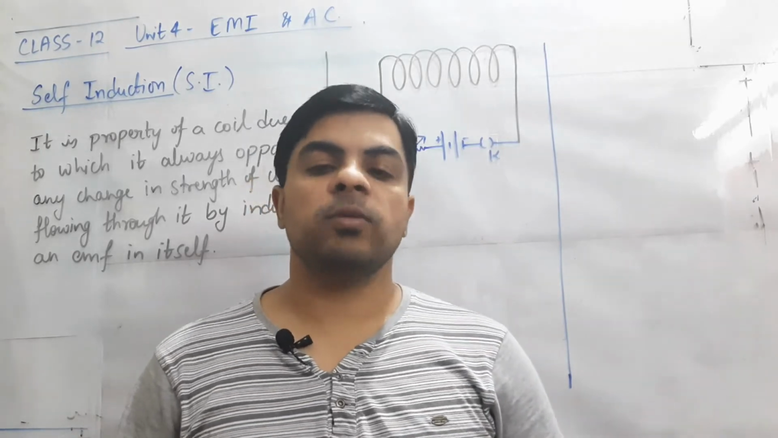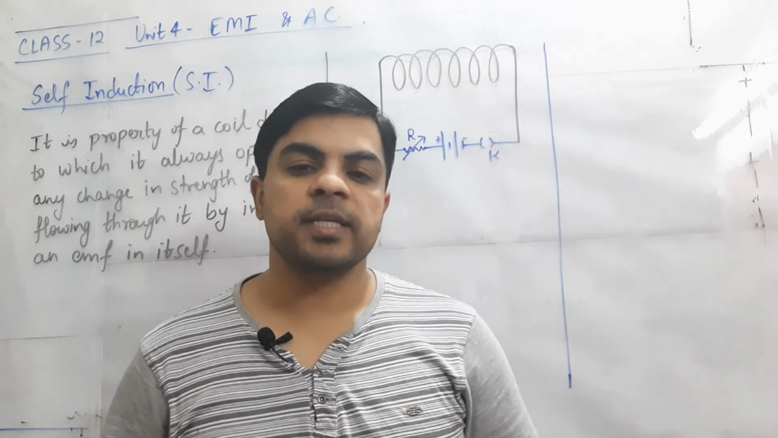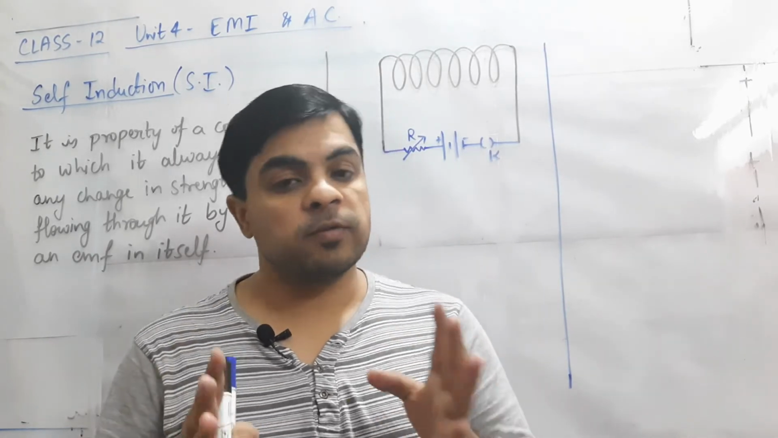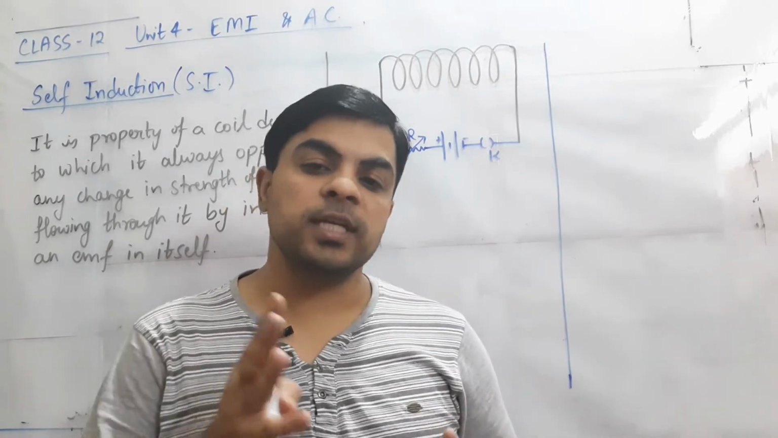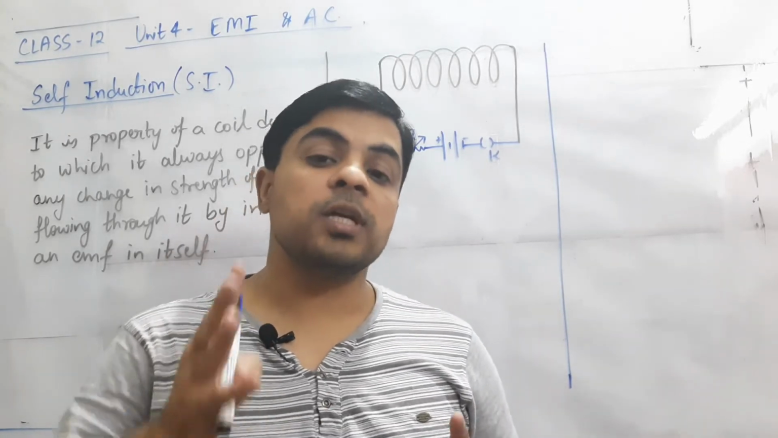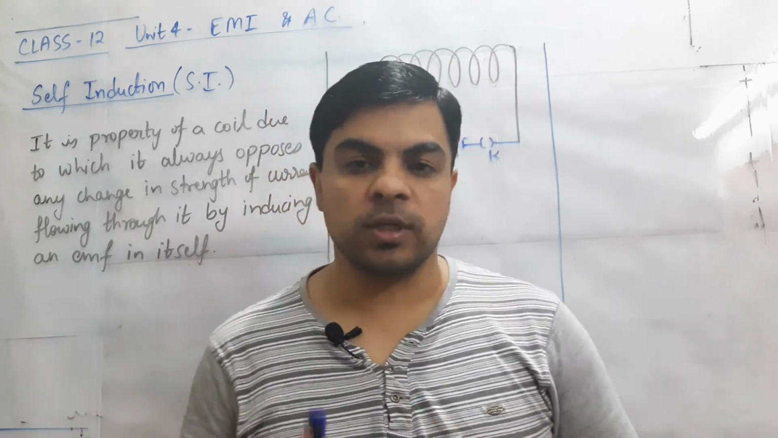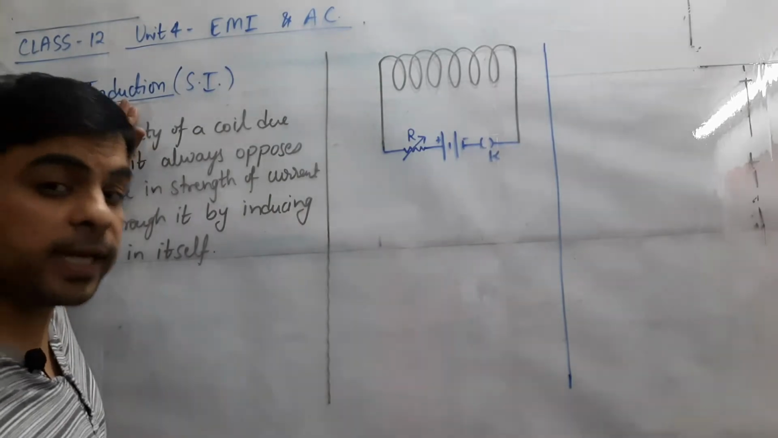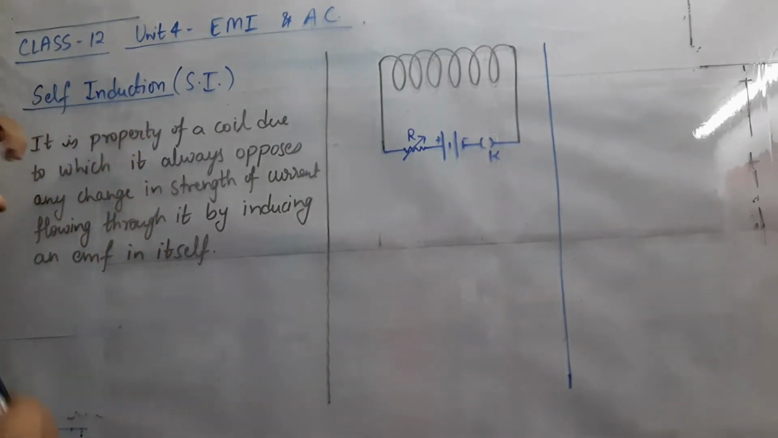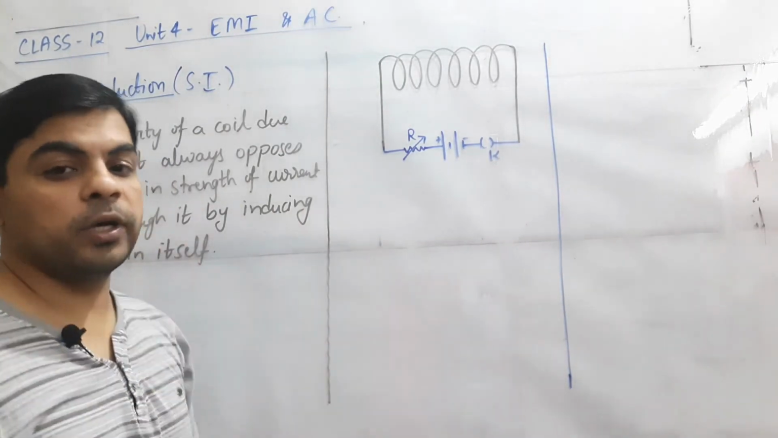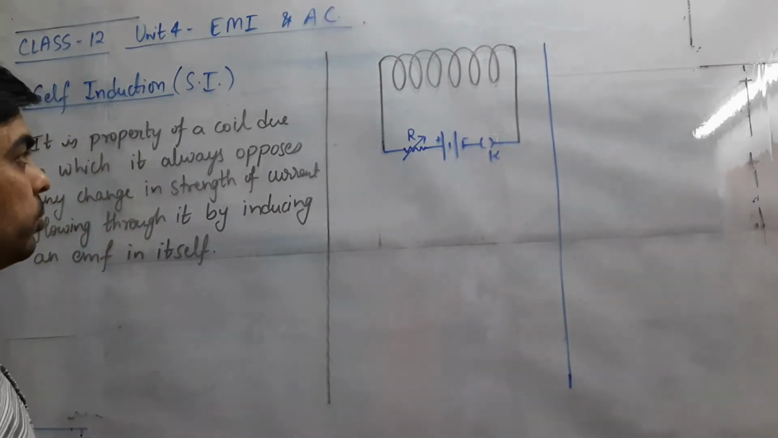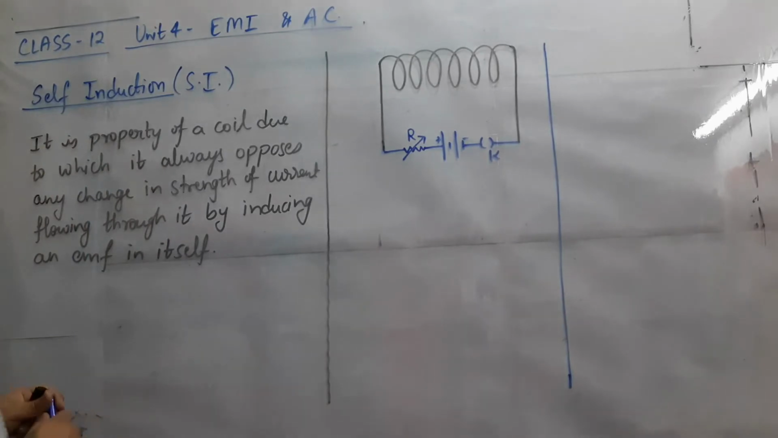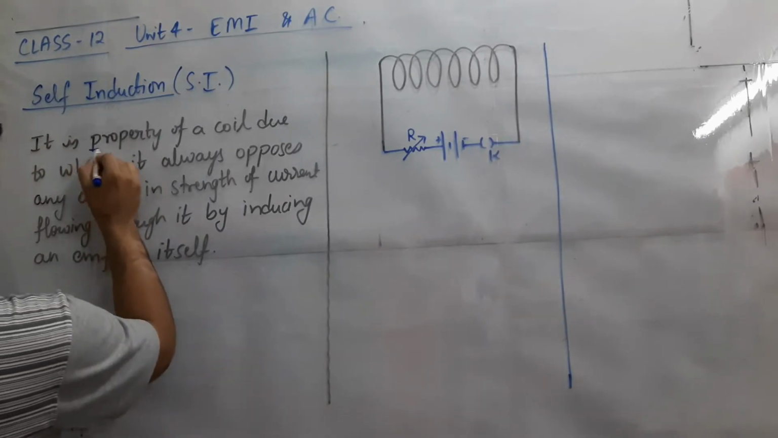And according to Lenz law, we know that this induced current has a tendency to oppose any change, or oppose the cause responsible for its production. So on the basis of that, we have self induction. Induction means electromagnetic induction. Self means the circuit has a tendency to produce this on its own. No need to bring any other source from the outside. So basically, what is this? This is basically the property of a coil.